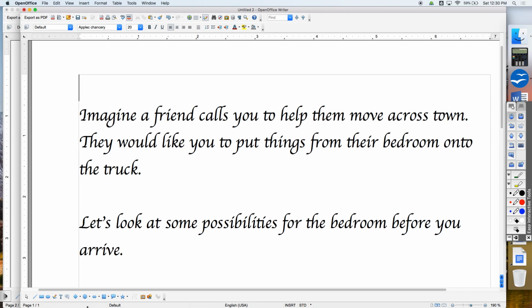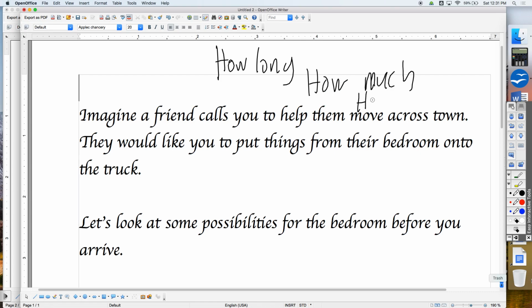Imagine a friend calls you to help them move across town. They would like you to put things from their bedroom onto the truck. Let's look at some of the possibilities for the bedroom before you arrive, right? If someone says, hey, can you help me move? The questions are first like, how long? Or how much? You know? Or sometimes, how many other people? So let's look at some possibilities for the bedroom, and we'll decide how easy it is going to be to move.